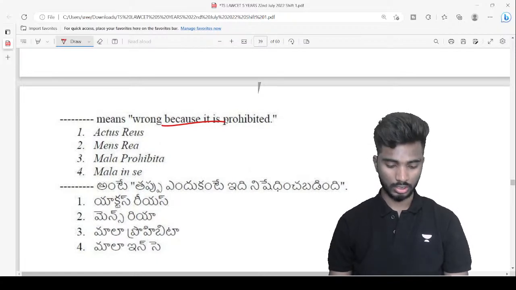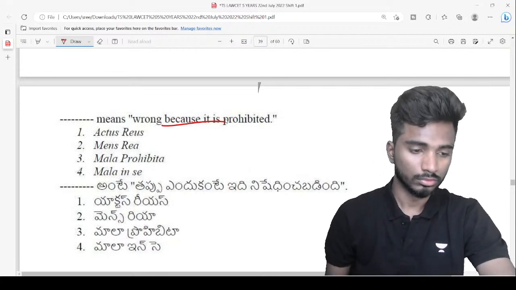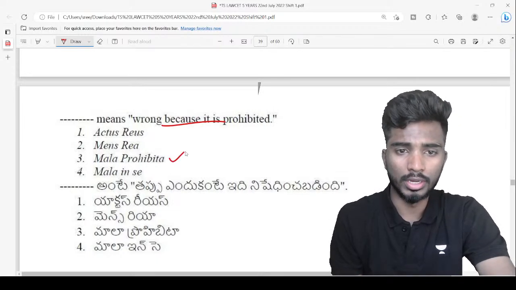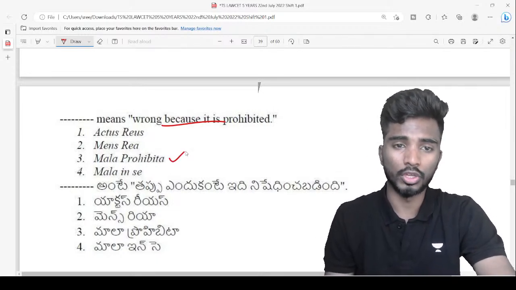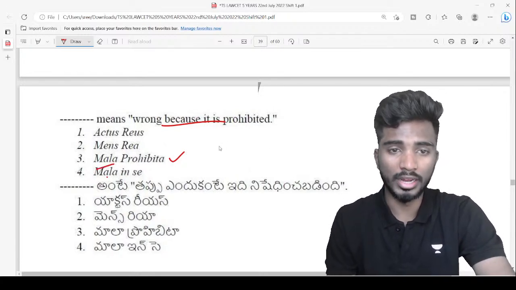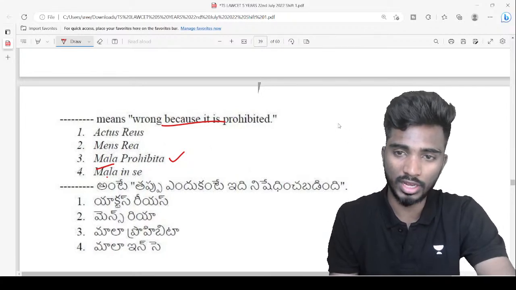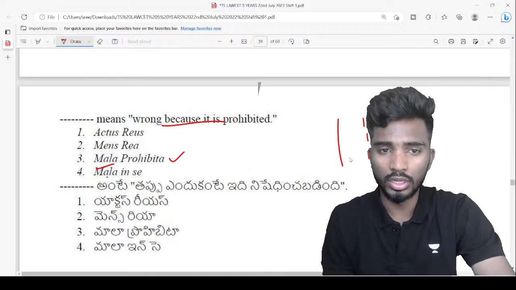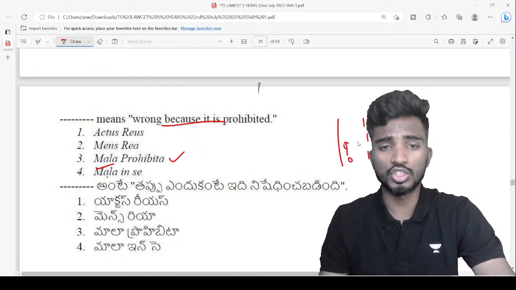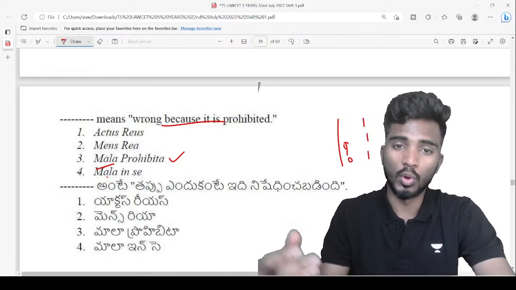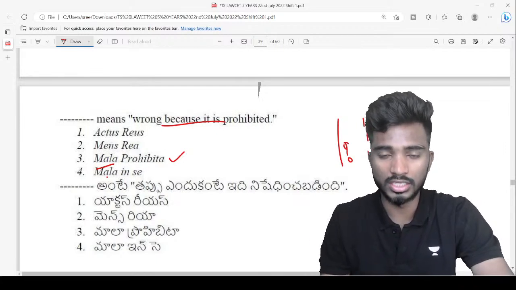Very good, Alpha. Excellent. Very good, Nayak. Very good, Nidhi. So the answer is mala prohibita. What is the meaning of mala prohibita? Mala or malice is wrong. So mala prohibita is wrong because it is prohibited. For example, this is a road. Going on the wrong side of the road is wrong only because it is prohibited. In India we go on the left side, while in the US we go on the right side of the road.